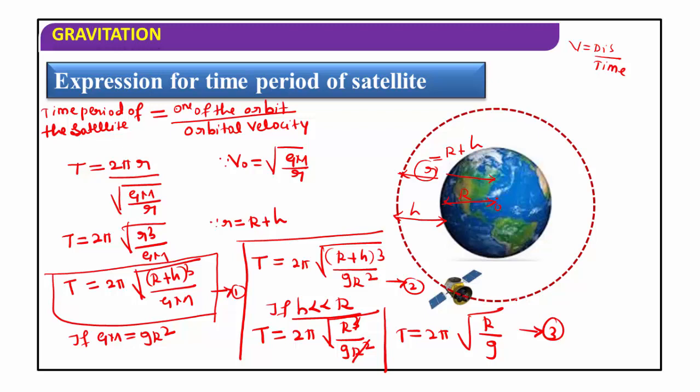The time period of the satellite is T equal to 2π root of (R plus h) whole cube divided by GM, or when we consider the acceleration due to gravity on the surface of the earth, we write this equation. If the satellite is very close to the surface of the earth, we get T is equal to 2π root of R divided by g.